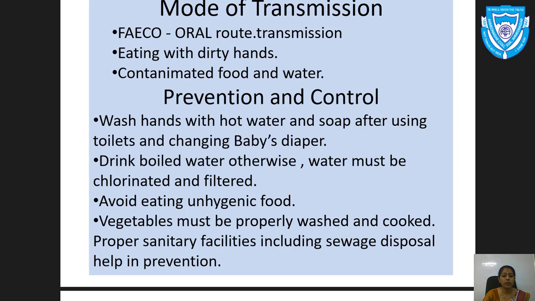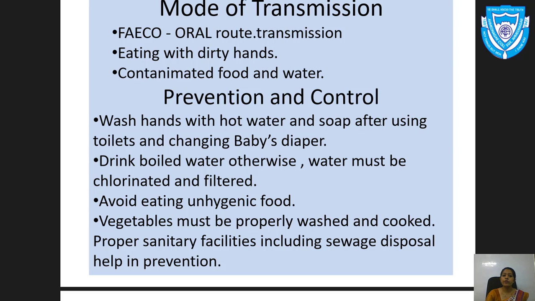Drink boiled water, otherwise water must be chlorinated or filtered. Avoid eating unhygienic food, that is, food with contaminated water. Vegetables must be properly washed and cooked. Proper sanitary facilities, this is very important. Proper sanitary facilities including sewage disposal help in prevention of this kind of disease.